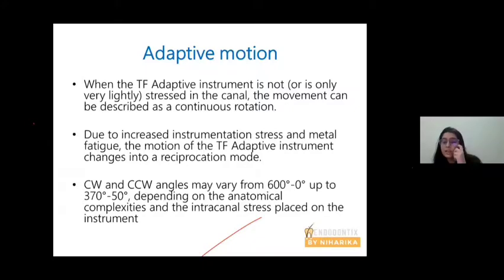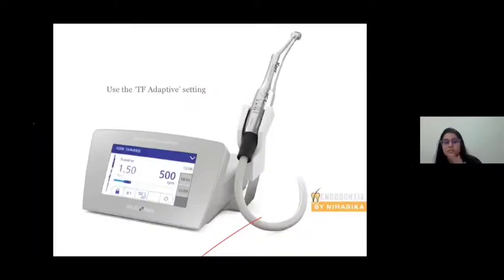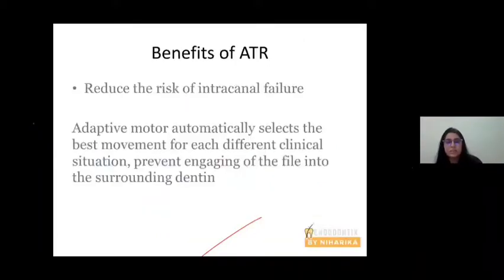Counterclockwise and clockwise angles may vary from 0 to 600 degrees up to 50 to 370 degrees. This is set depending on the anatomical complexities and the intracanal stresses placed on the instrument during shaping procedures. So this is an Endostation which is available. Benefits are it reduces the chances of instrument separation within the canal, and the adaptive motor automatically selects the best movement. It automatically decides whether the file should be moved in a rotary motion, reciprocation, or an amalgamation of both.